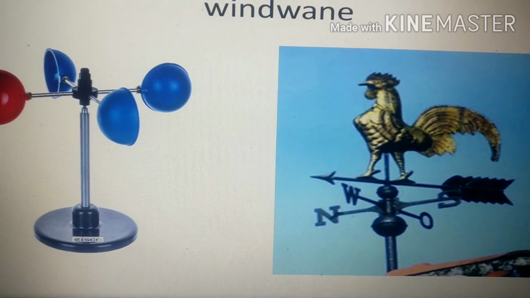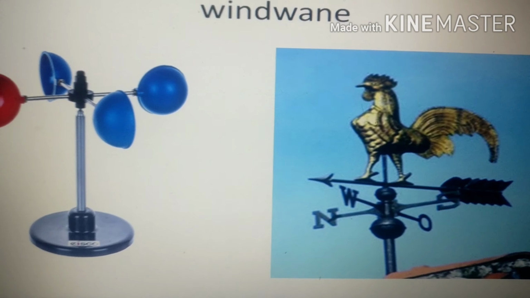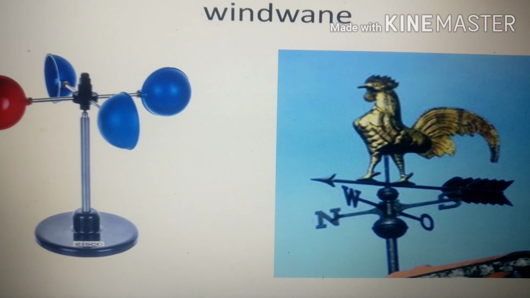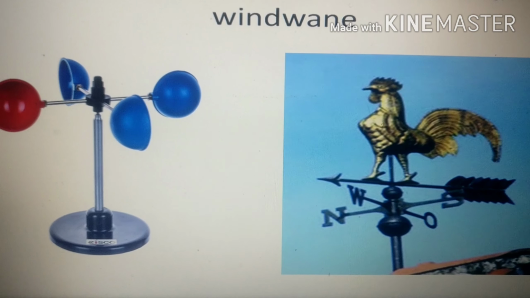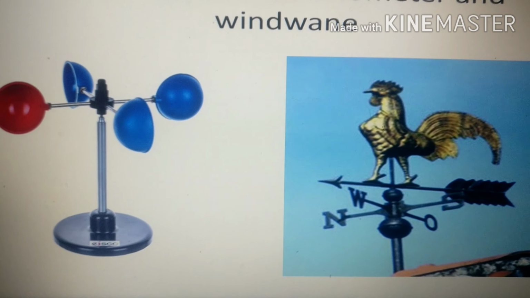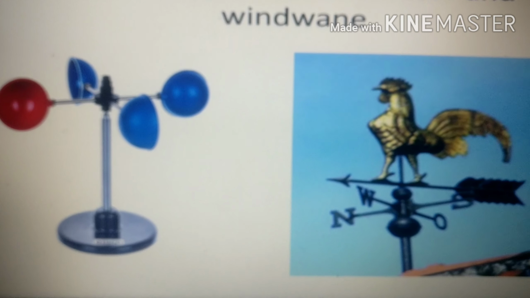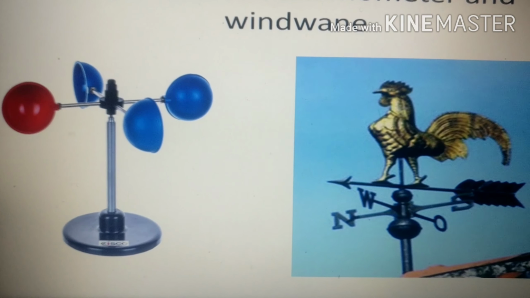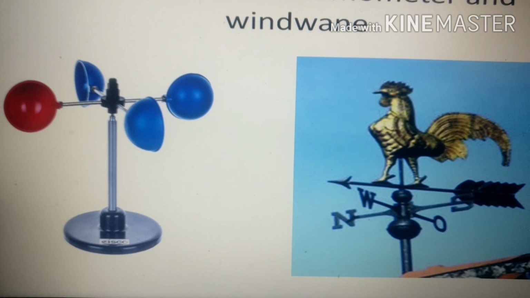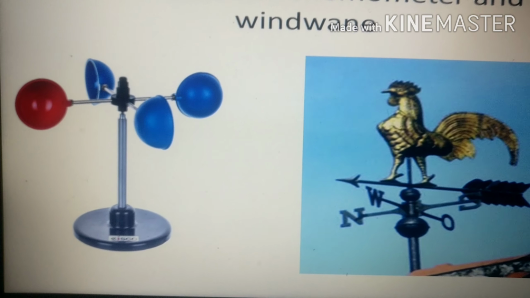Children, till now we have learned that all storms have low atmospheric pressure systems. Wind speed plays an important role in the formation of storms. It is therefore important to measure the wind speed. The speed of wind is measured by an instrument called an anemometer, and the direction of wind is measured by an instrument called a wind vane.